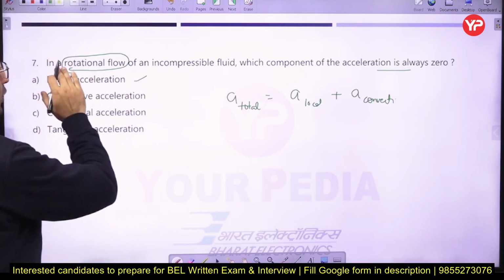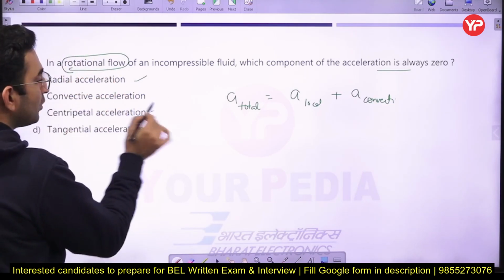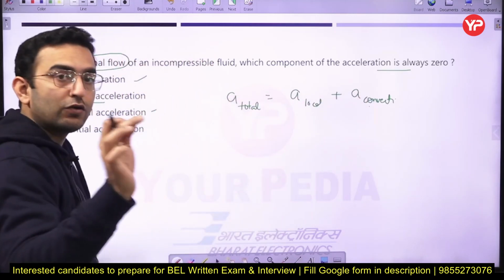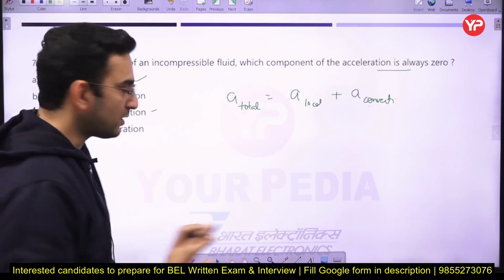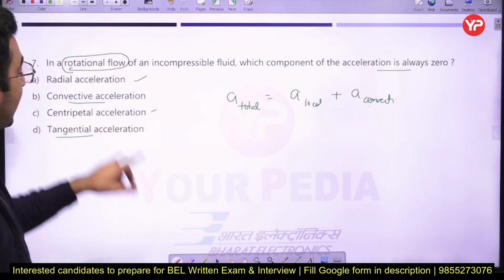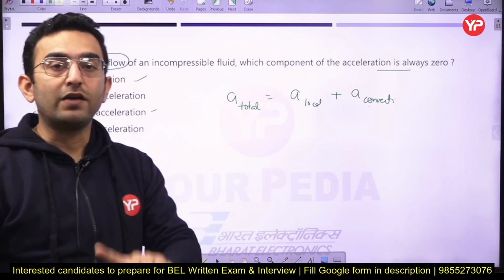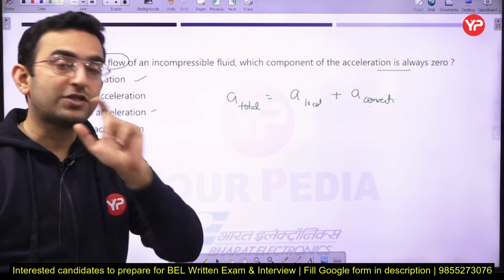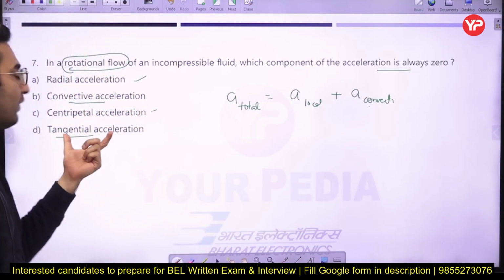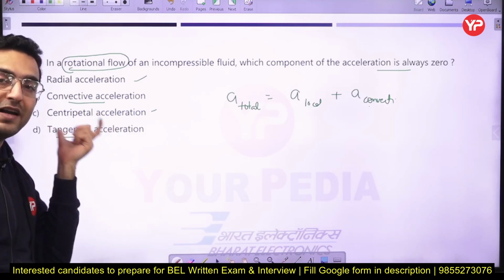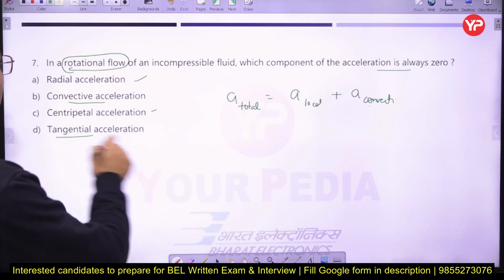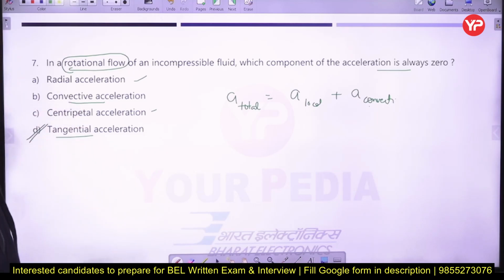So I can say in the rotational flow, we have a radial acceleration, along with the centripetal acceleration, along with the convective acceleration, because the velocity change is going to be there with respect to space. But the tangential acceleration is not required here. Why so? Tangential acceleration will be there only whenever the fluid is having an unsteady motion, or whenever the fluid is rotating with a varying angular velocity. In that case, we are going to have a tangential acceleration, which is the product of radius and the angular acceleration. Okay, so just remember that. So here the option number D will be the correct answer.